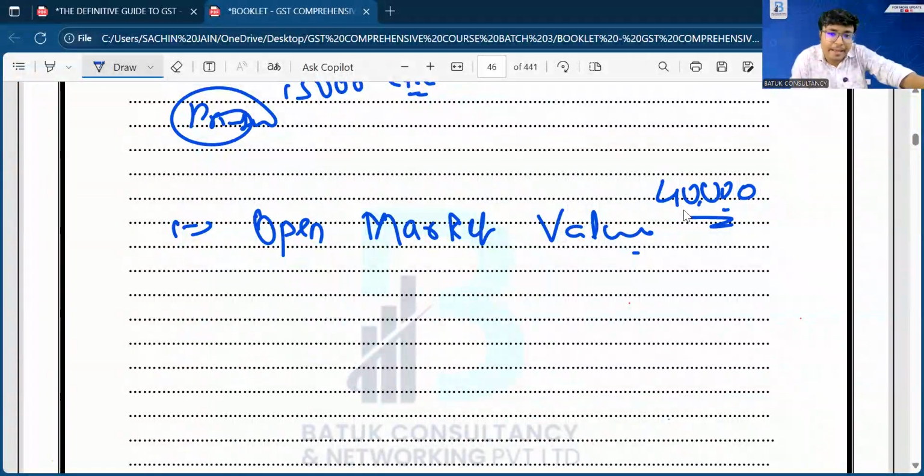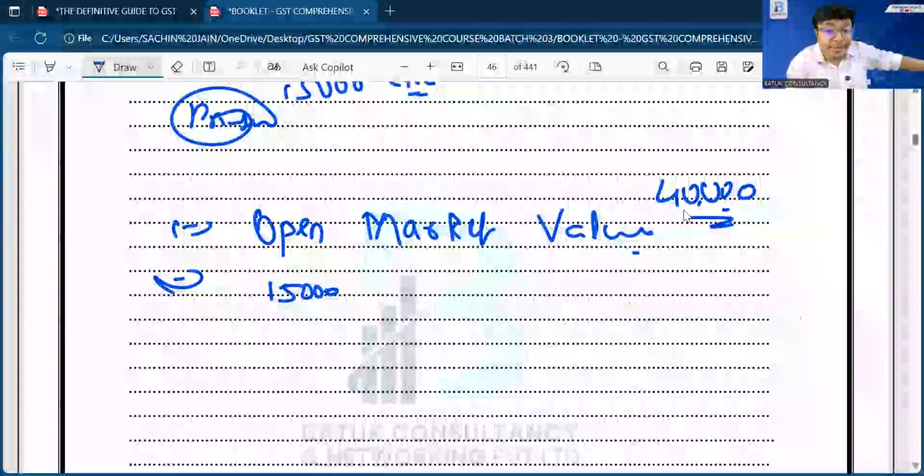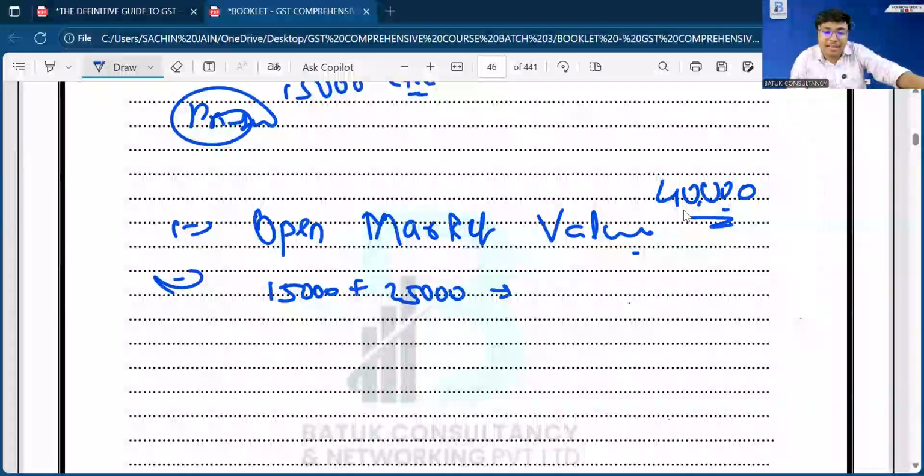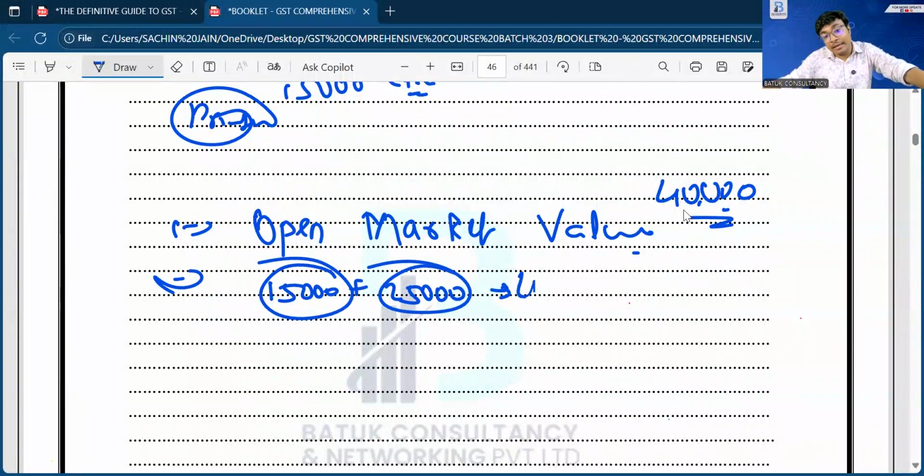But suppose that laptop is not available in the market. In that case, how can we decide? This rule is saying that the 15,000 which you are receiving in cash, plus the market value of that printer, suppose the printer which I have provided to Jain Infotech is worth 25,000 rupees, then you can decide the cash plus the monetary value of the item which you are providing, that is 40,000 rupees.